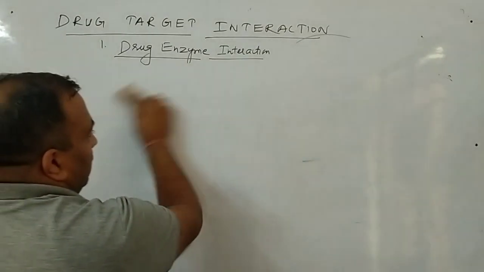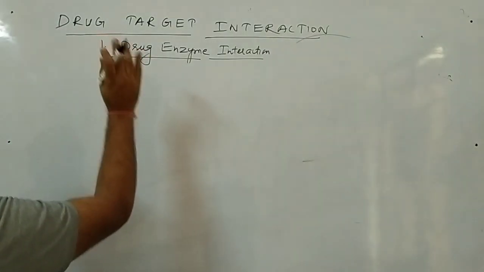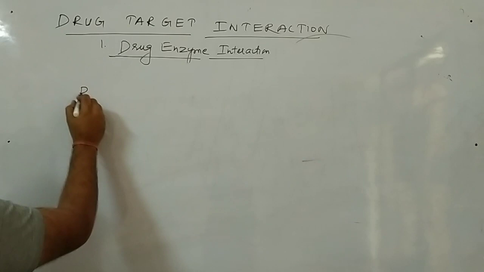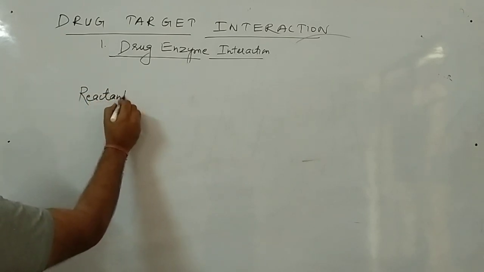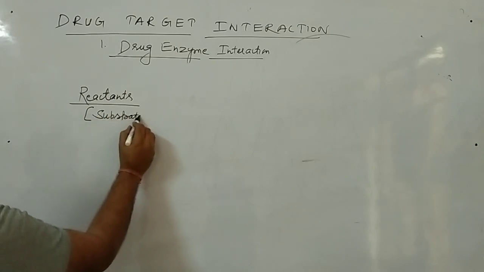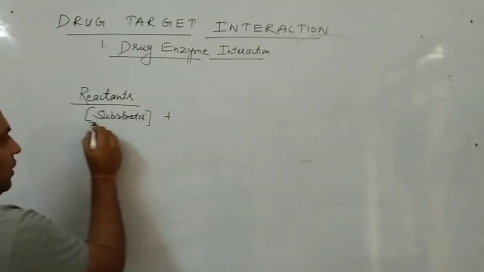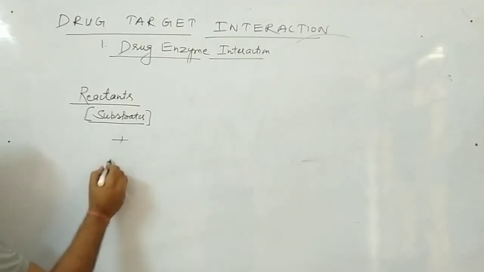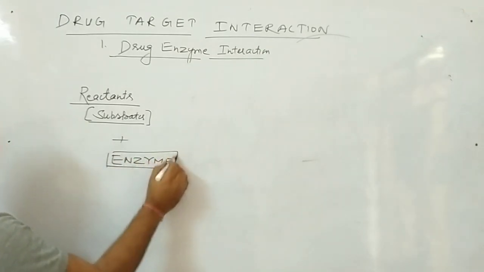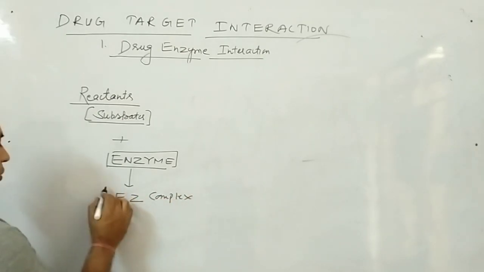Drug enzyme interaction. Now first see how the enzyme works. This will have two parts. First I will say how the enzyme works. In the biochemical reaction, the reactants, listen students, these are said to be the substrates. These substrates combine with enzyme and form enzyme substrate complex.